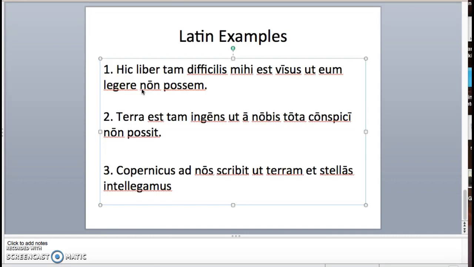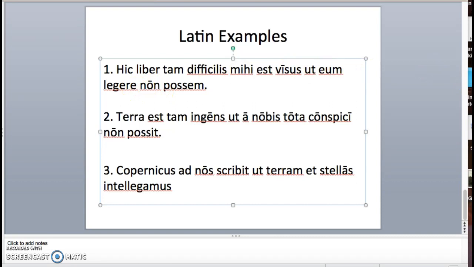Hic liber tam difficilis mihi est visus. Ut tells us we're starting a new clause, so we're just pausing here. Hic liber is our subject, nominative subject. This book, est visus, seemed, video in the passive, right? This book seemed to me, mihi, tam difficilis, so difficult. Ut, that, non possem, and it's possum, posse, potui, so that's the infinitive plus an ending, imperfect subjunctive, that I was not able to read it, legere.